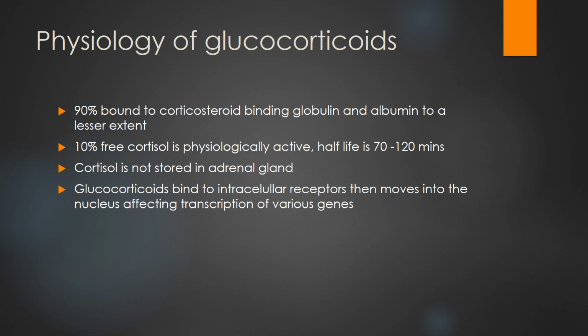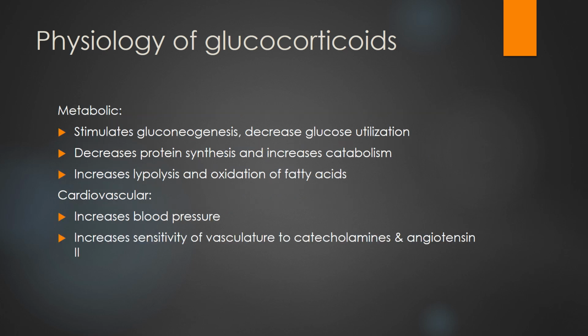Glucocorticoids bind to intracellular receptors and then move into the nucleus, affecting the transcription of various genes. Metabolic role: it stimulates gluconeogenesis, decreases glucose utilization, decreases protein synthesis, and increases catabolism. It increases lipolysis and oxidation of fatty acids. Cardiovascular: it increases the blood pressure and increases the sensitivity of the vasculature to catecholamines and angiotensin.